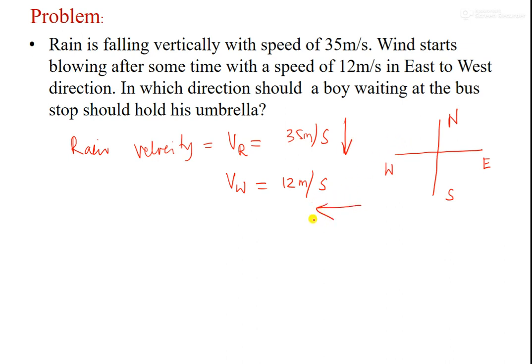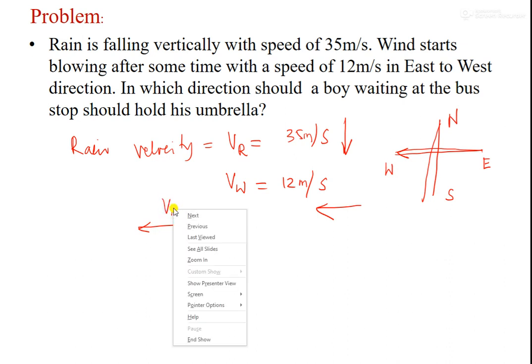So wind is blowing like this, east to west, and rain is falling like this. This is wind, and this is rain.